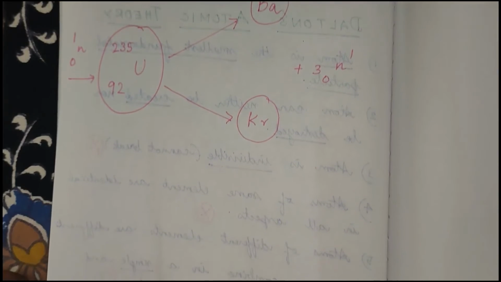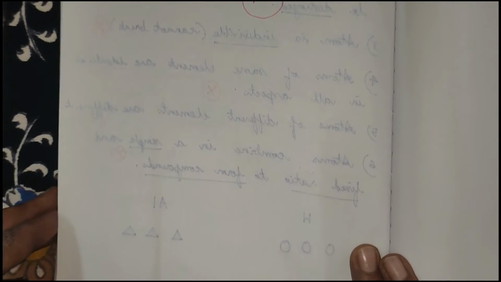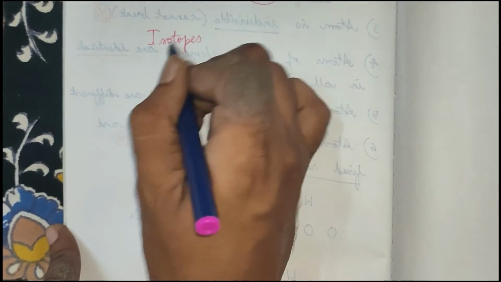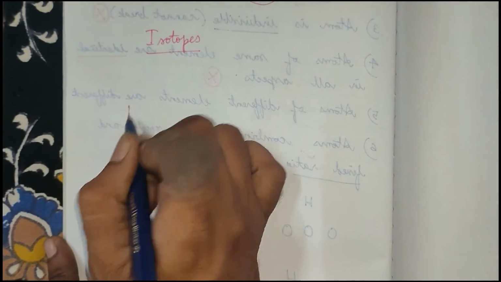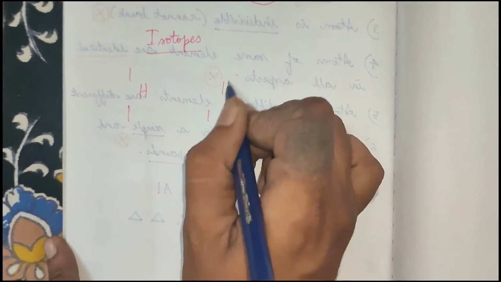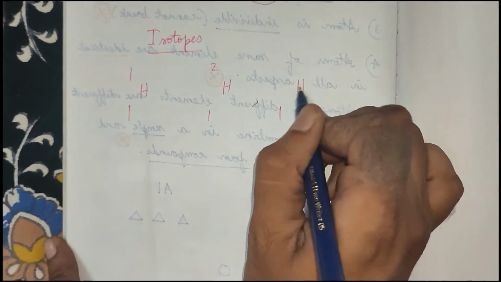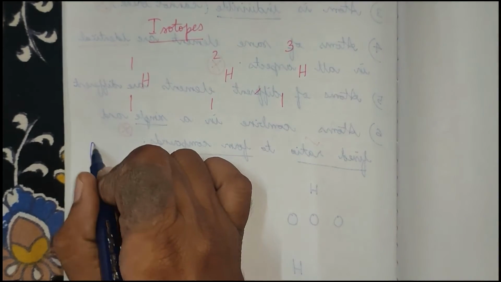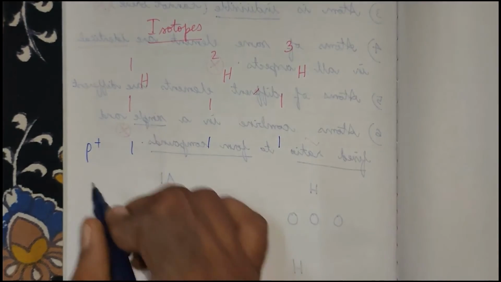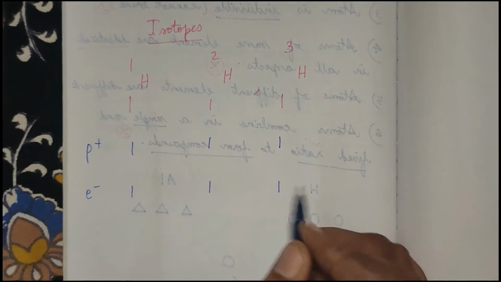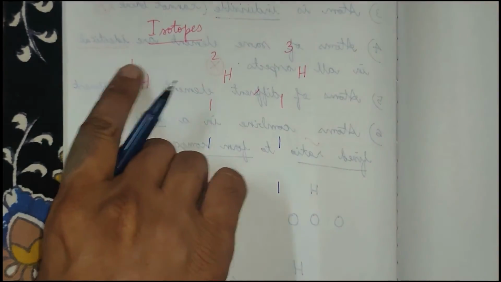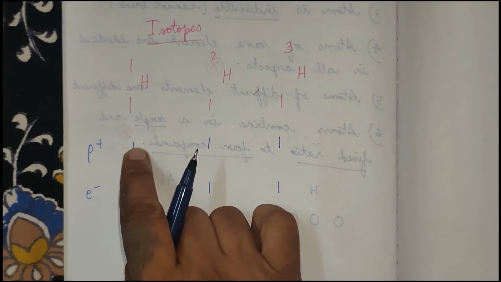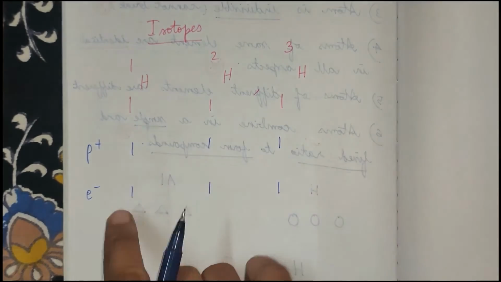And he said atoms of same element are identical in all aspects. Example, we'll take isotopes. Isotopes, example, I'm going to take hydrogen isotopes. Protium, deuterium and tritium. In this case, the number of protons is 1. The number of electrons is also 1. What is atomic number here? This is atomic number and this is mass number, right? The number of protons is 1. The number of protons and electrons will always be equal.